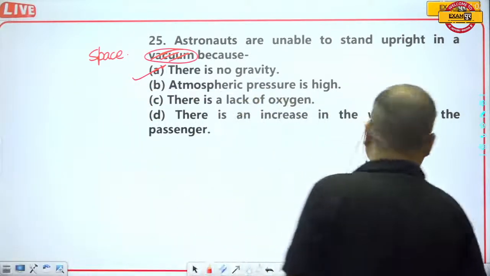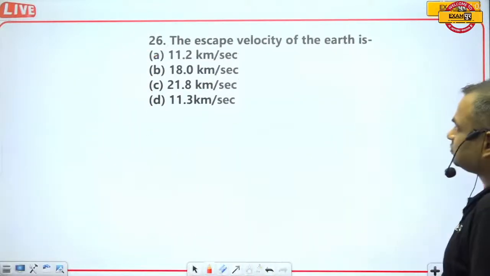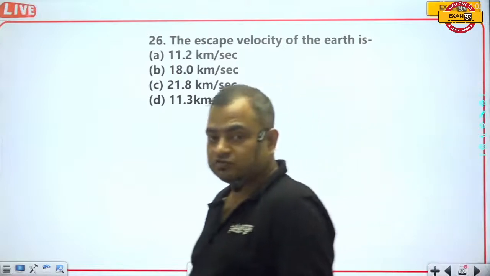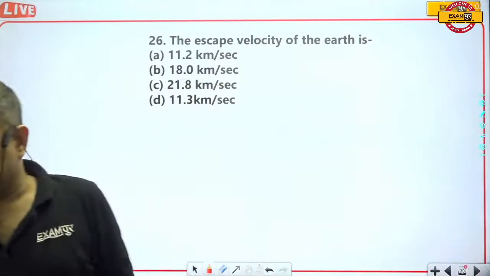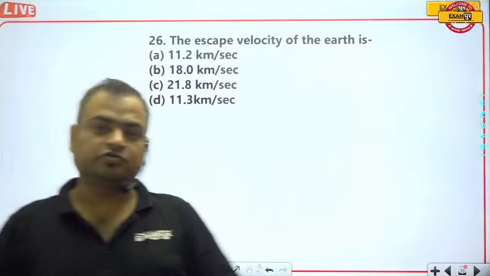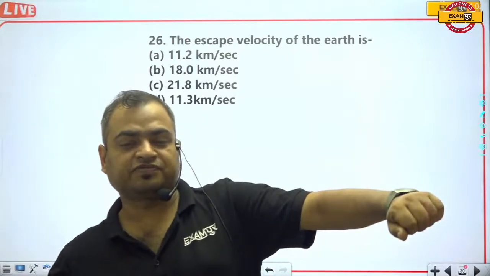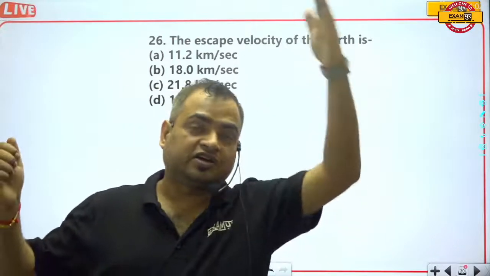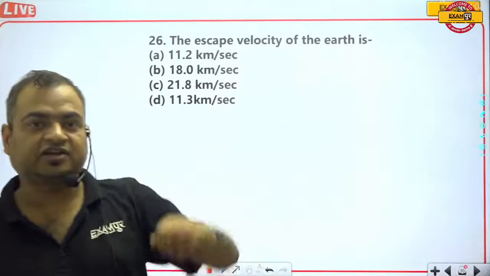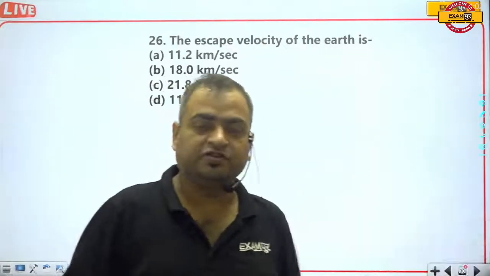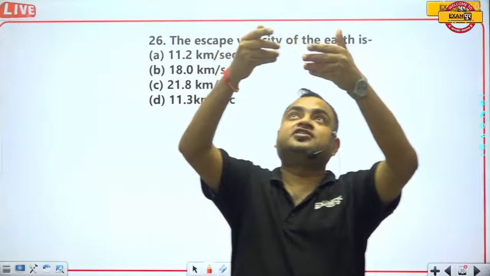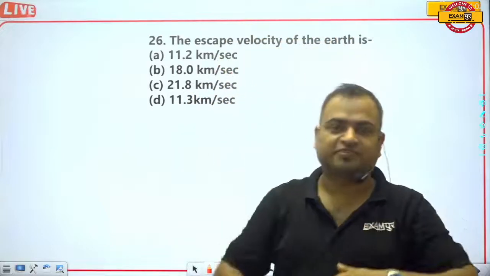Okay. So the escape velocity on the Earth. First of all, you should note what the escape velocity is. If you throw anything from the surface of Earth, it comes down after some time. When you throw anything vertically upwards, it comes back after some time.